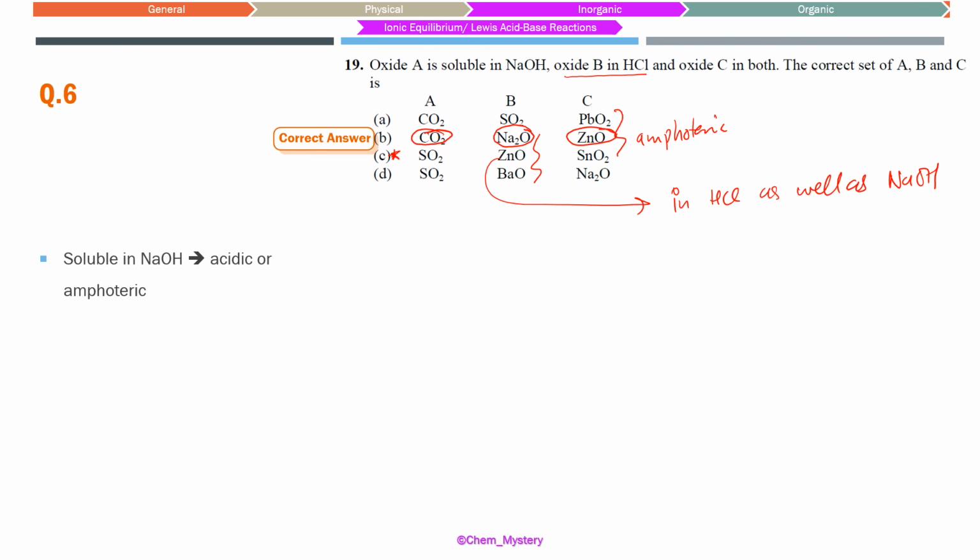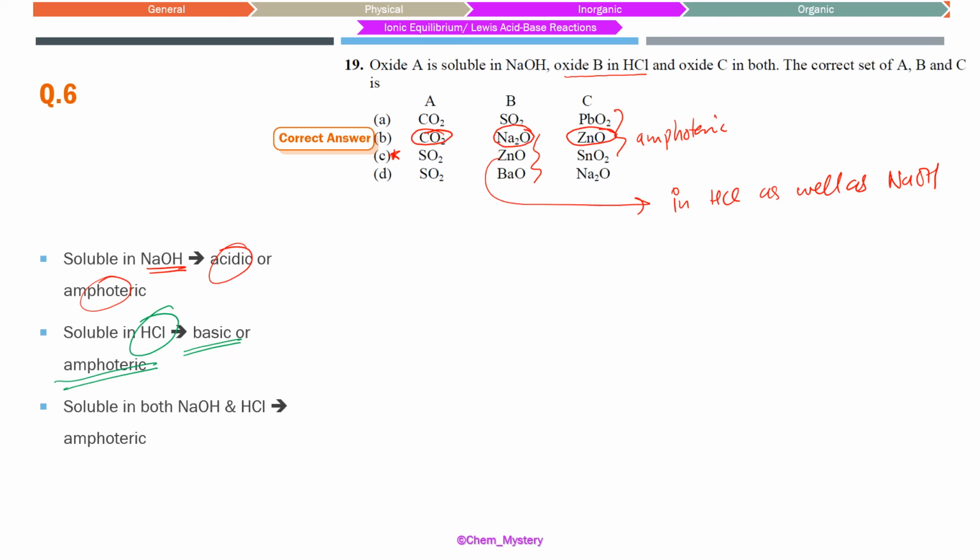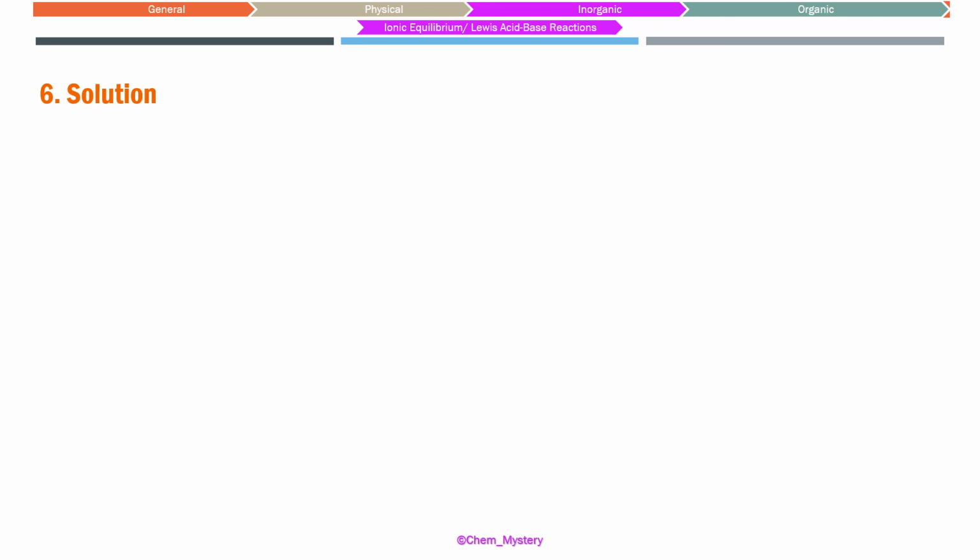So here is our reasoning why we do so. Anything which is soluble in sodium hydroxide is expected to have either acidic nature or amphoteric nature, and anything which is going to be soluble in HCl, on the other hand, will be something which has basic nature or amphoteric nature. And if something is soluble in both, it would imply that this thing is going to be amphoteric in nature, as simple as that. So we know their natures and we have had the discussion, so we'll be going with the option number B.